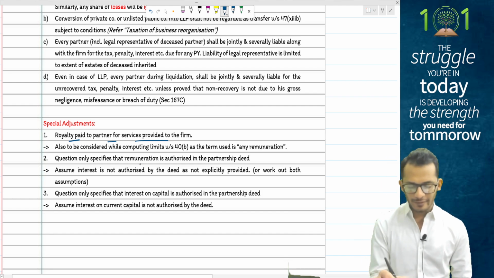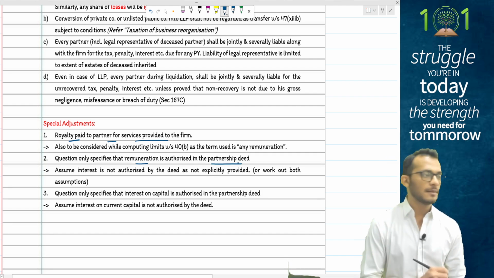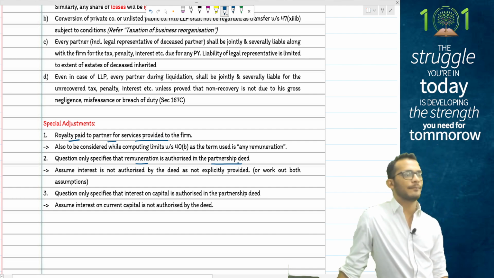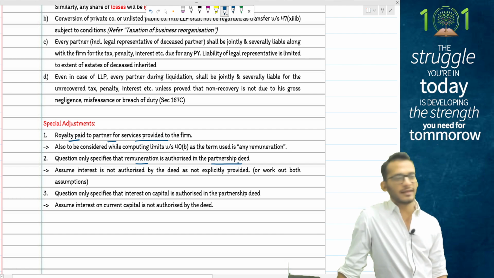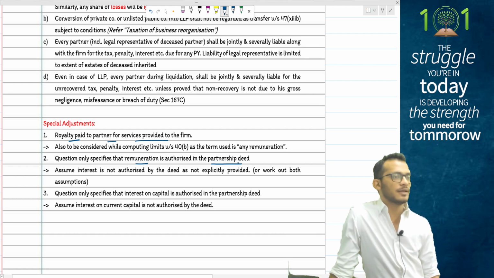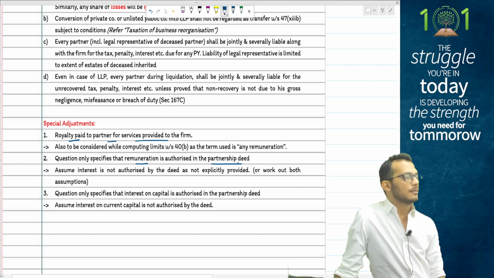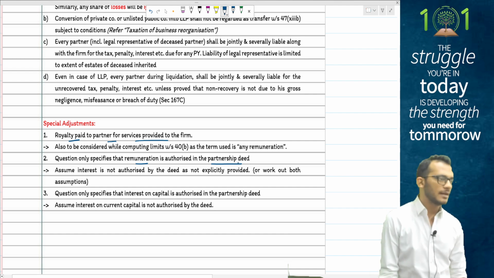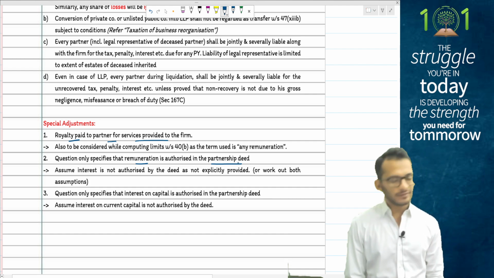Second, where the question specifies that the remuneration alone is authorized by the partnership deed, the inherent assumption will be that only remuneration is authorized, meaning interest is not authorized. The moment it says that, it means interest will be disallowed. You cannot claim that interest as a deduction. So watch out for what is happening in the question very carefully.